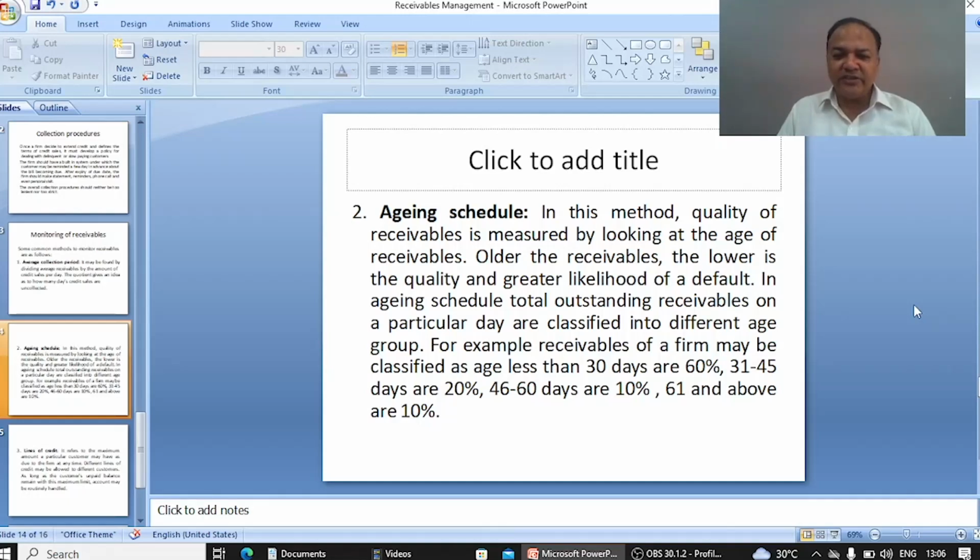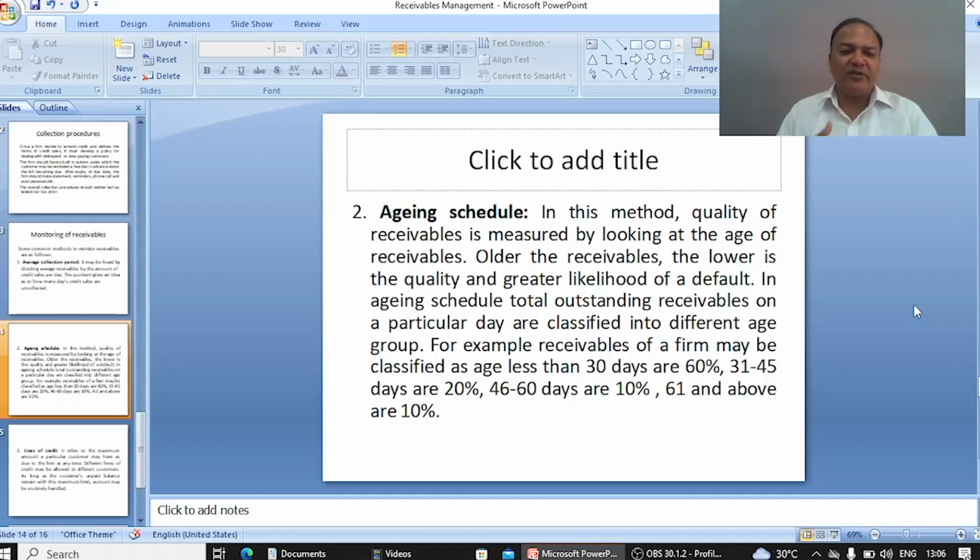So in this example, it's clear that the firm has more than 60% receivables which have an age of less than 30 days. So you can say 60% receivables are in good condition. But here, 31 to 45 means the receivables having the age of 31 to 45 days are 20%.